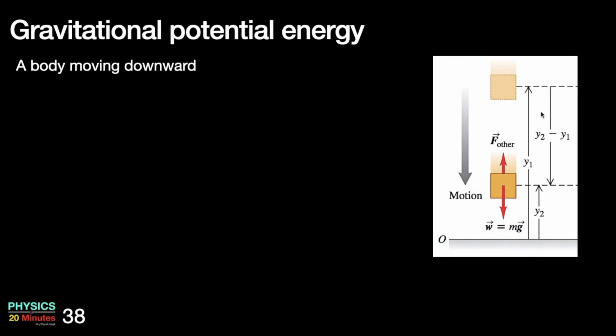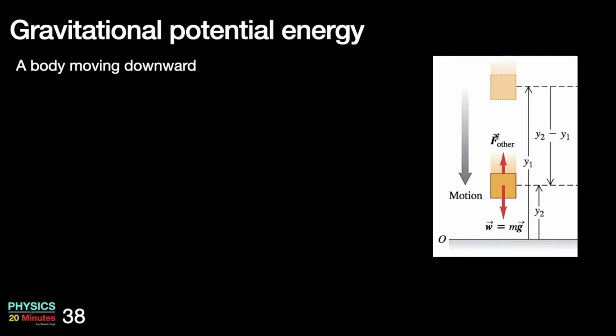The displacement of the block is y2 minus y1, in the downward direction. The force acting on the block, weight or mg, is also in the downward direction. There can be some other force which might work on the block, like air resistance or anything else. For the time being we will ignore it.